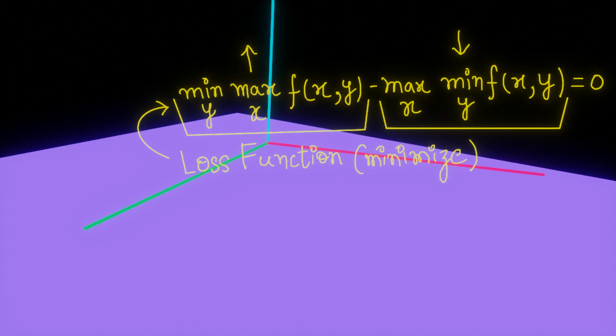So now if our network optimizes and changes x to reach the minimax point, it will have to also check the value of y and then make the appropriate changes to reach the minimax point. In other words, the generator and the critic can no longer take independent strategies to find the minimax point, and their strategies will depend on what strategies the other network is taking to update its weights.